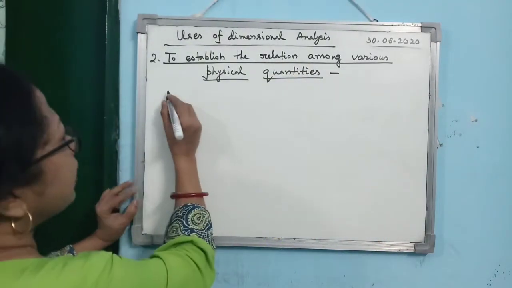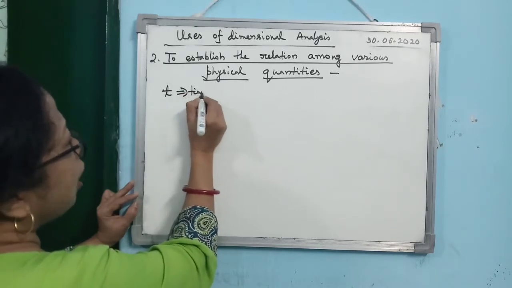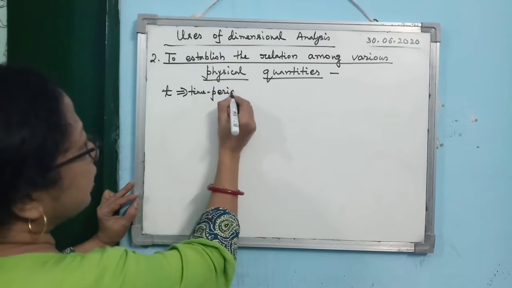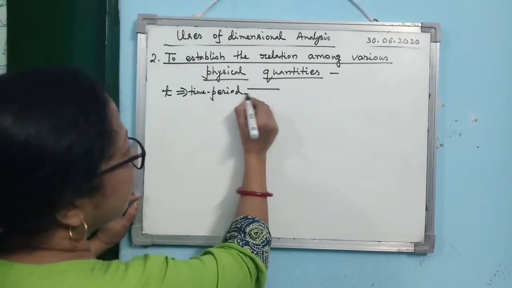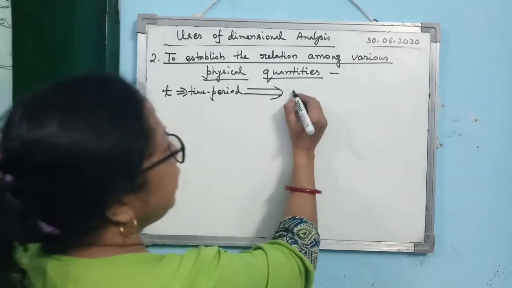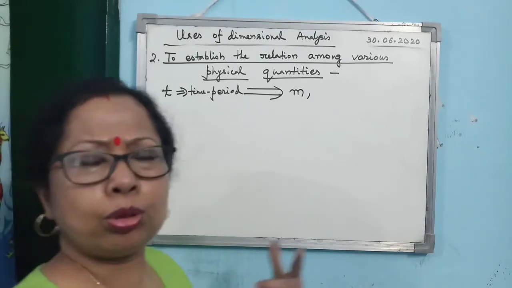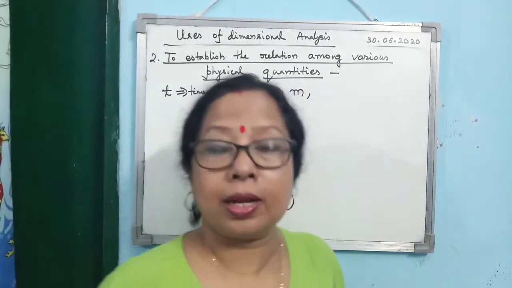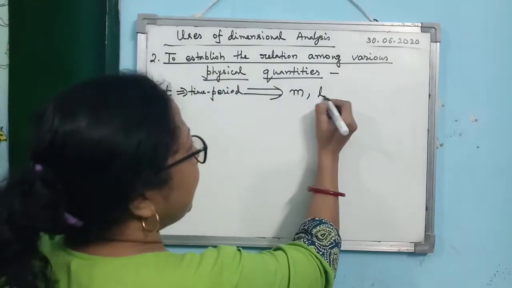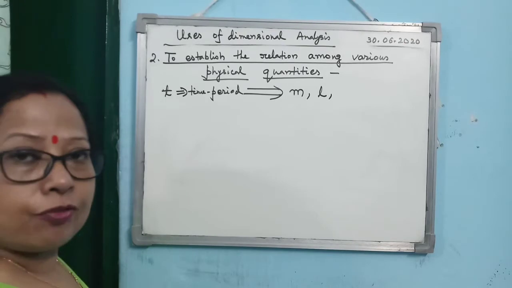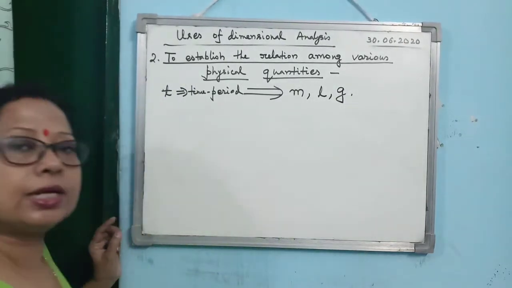How do we do it? So what I said, the time period T, alright, so how many physical quantities are we considering? Just see, time period T depends on what? Let us consider it depends on the mass of the bob, because I don't know whether it depends or does not depend. I want to find out. So let us consider it is the mass of the bob, L is the effective length of the pendulum and g is the acceleration due to gravity.